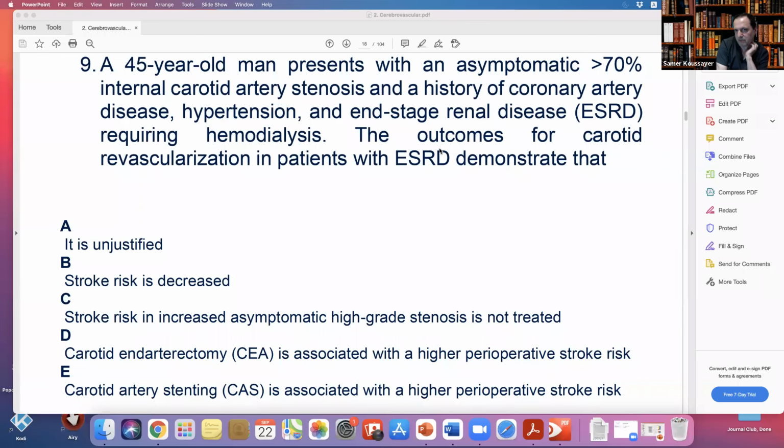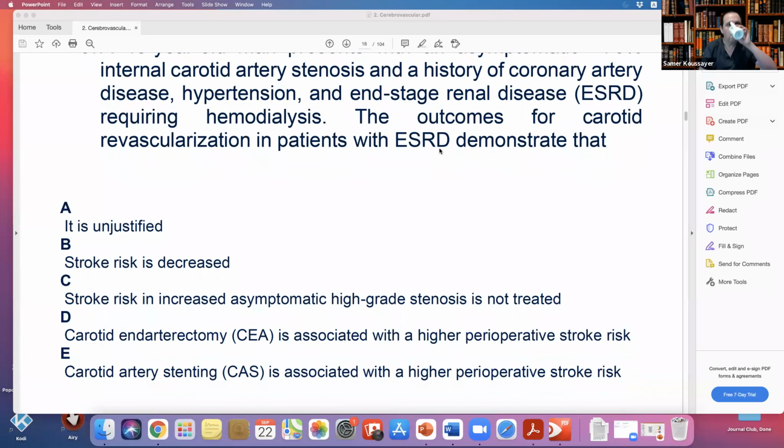So maybe you have to be a bit more aggressive with this kind of patient. But if you go to the guideline, nobody mentioned anything because the data is very weak. So I'll leave it to the individual patient to decide. But if you want to go with the exam, the published data showed that with end-stage renal disease and carotid stenosis, there's a high chance of stroke, so you have to be a bit more aggressive. Okay, let's see the question and answers.